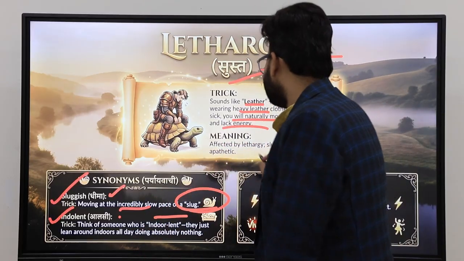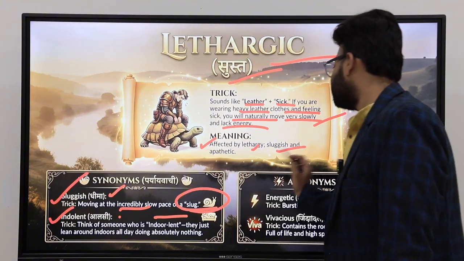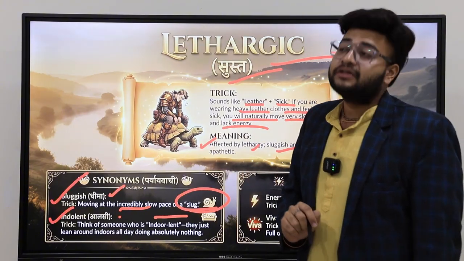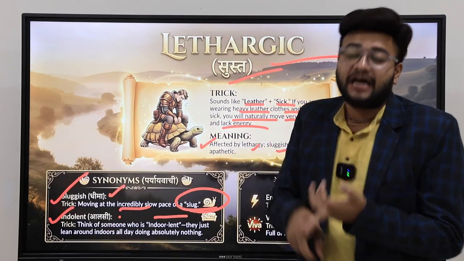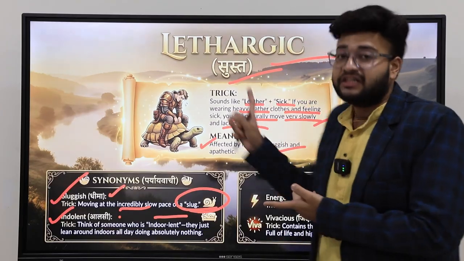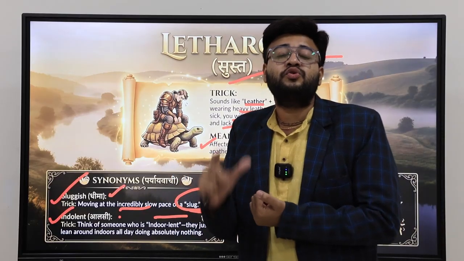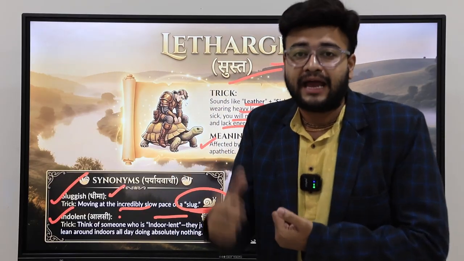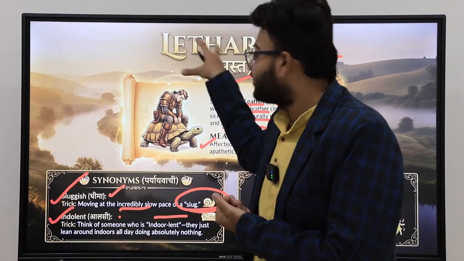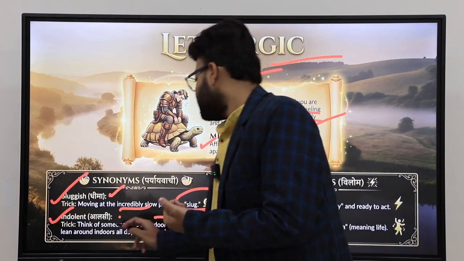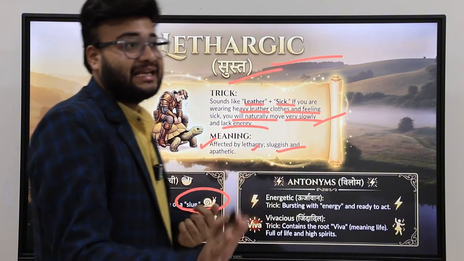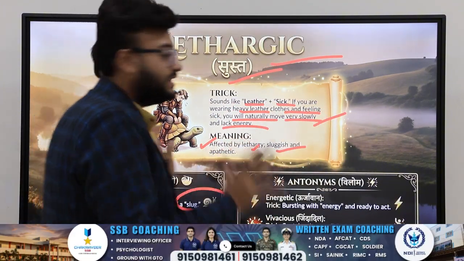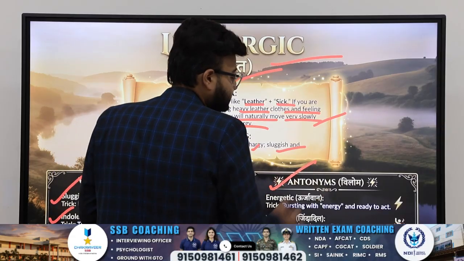Got it? Now, the meaning: affected by lethargy, sluggish and apathetic. So a person who is apathetic, very lethargic, very sluggish, or languid can be termed a synonym of lethargic. Got it? Now, I explained indolent and sluggish. All these are synonyms of laziness. Now, what about the antonyms?